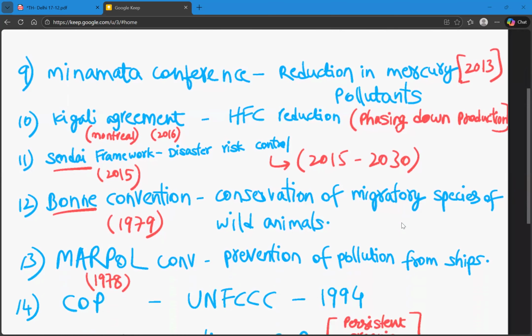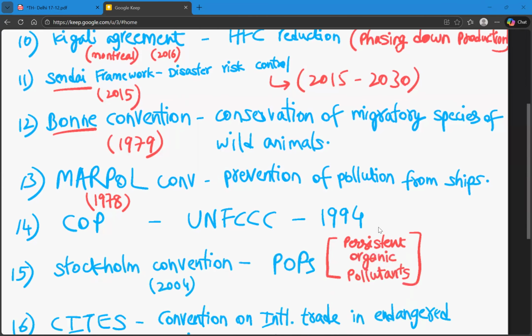And the next one is Bonn Convention. Bonn is in Germany. It was held in 1979. It is related to conservation of migratory species of wild animals. So, Bonn of wild animals. So you can relate and remember it like that. So Bonn is Bonn of wild animals who migrate. So Bonn Convention is about conservation of migratory species of wild animals. And the next one is Marpol Convention, or if you want to remember it, think marine pollution. So Marpol Convention is related to prevention of pollution by ships. It was held in 1978.